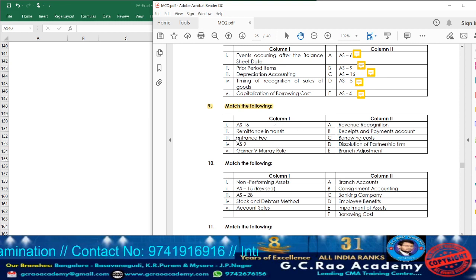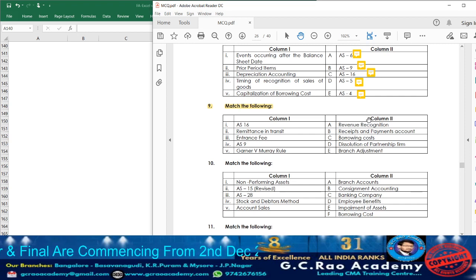First, let us read out column 1. AS16, borrowing cost, very simple. Point number 2, what have they given? Remittance in transit. This particular adjustment, like goods in transit, cash in transit, will be made in which chapter? Branch. So we can consider branch adjustment. Point number 3, what have they given? Entrance fees. Entrance fees is a concept related to non-trading organizations. Am I right? AS9, revenue recognition. Garner versus Murray rule will be used where? In the concept of insolvency.